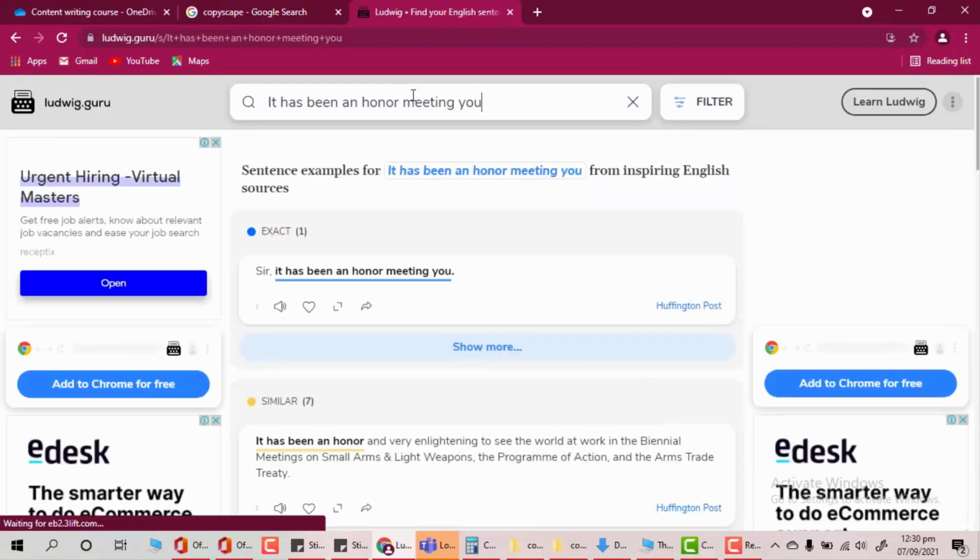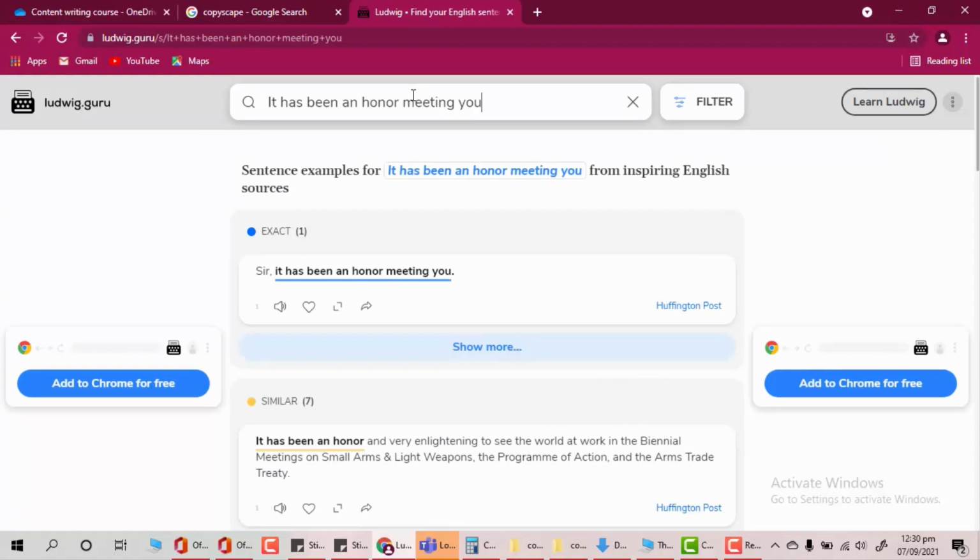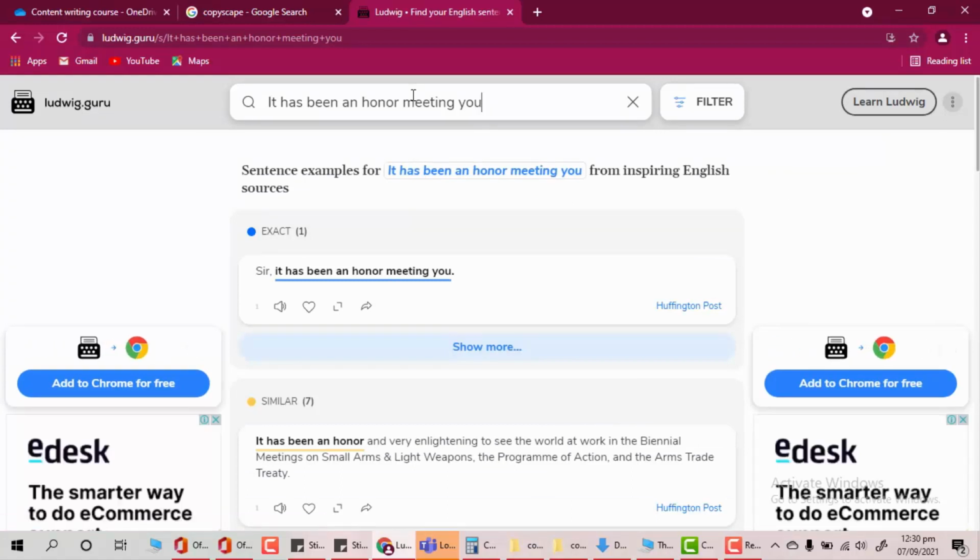Obviously there is no grammatical mistake in the previous sentence, but when you're talking about meeting someone, you add more respect, more emotions, more feelings. So instead of writing something very boring, you can opt to write something way better, more interesting and more contextual, right? That's what this software is for.